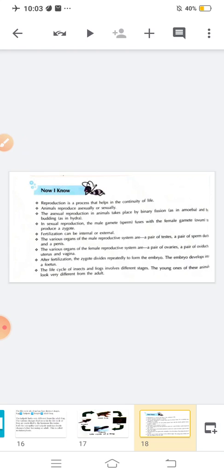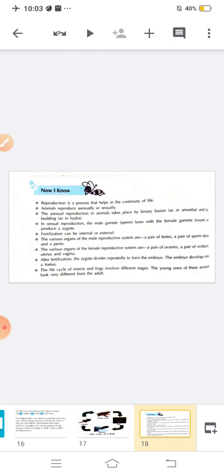Asexual reproduction in animals takes place by binary fission. In sexual reproduction, the male gamete sperm fuses with the female gamete and produces a zygote. Fertilization can be internal or external.